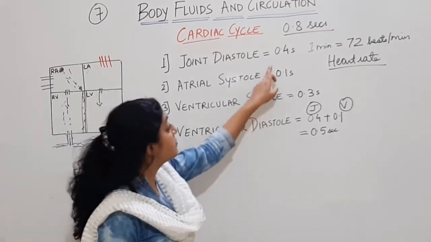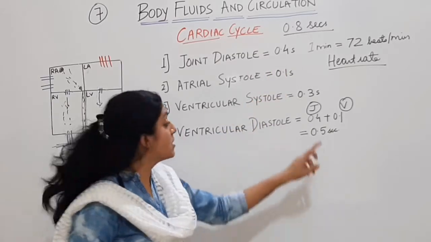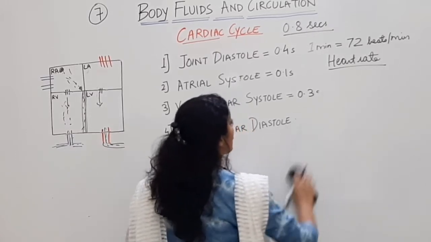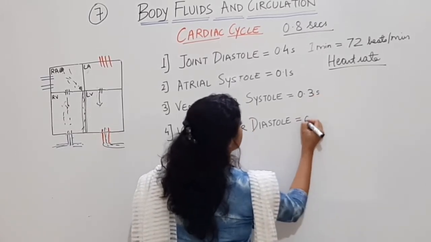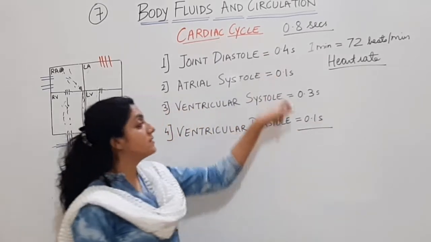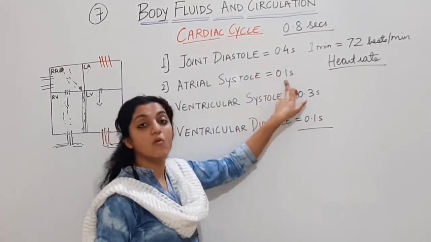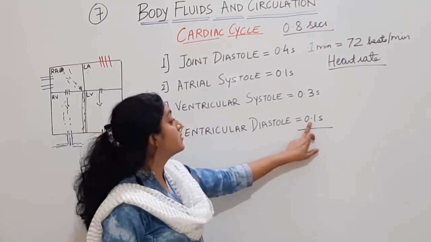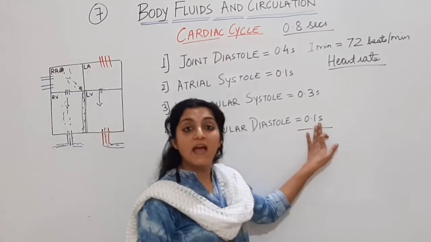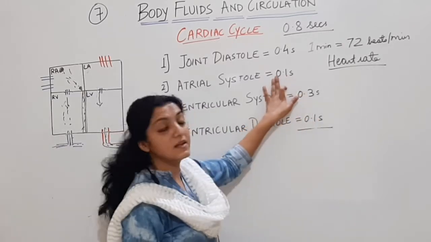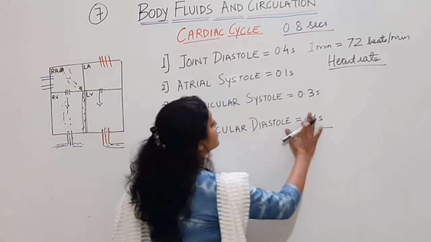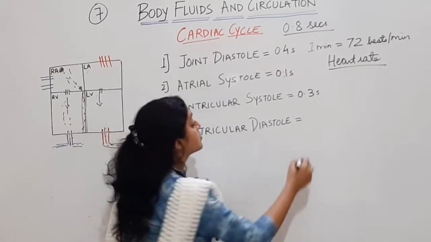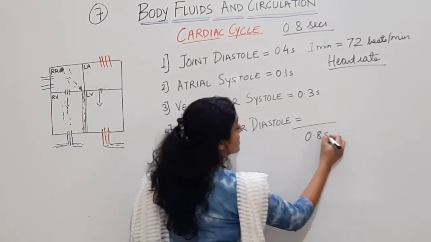All right, we're taking the 0.4 from here. But individual ventricular diastole, if I have to write over here, leaving the joint one, then it will be of 0.1 second. So now add this up. 0.4 plus 0.1 plus 0.3 plus 0.1. Means this will not be added again. This is the time जब atrial systole में है, तब ventricular diastole चल रहा है. So this is same corresponding to this time 0.1. So it gives you a total of 0.8 seconds.